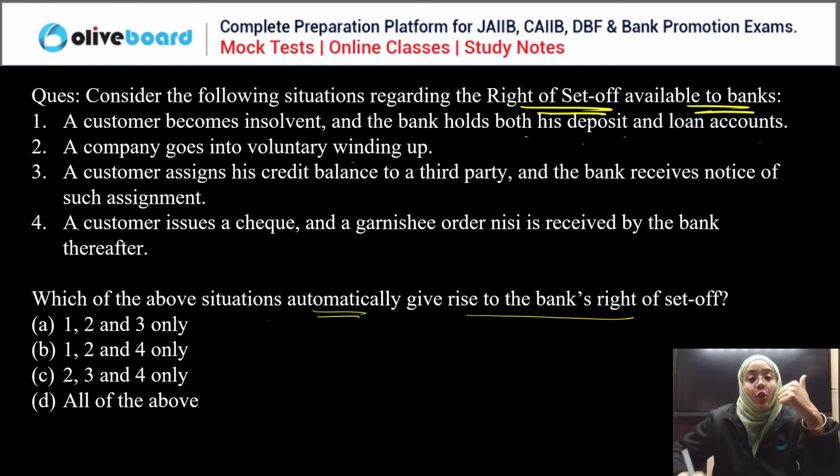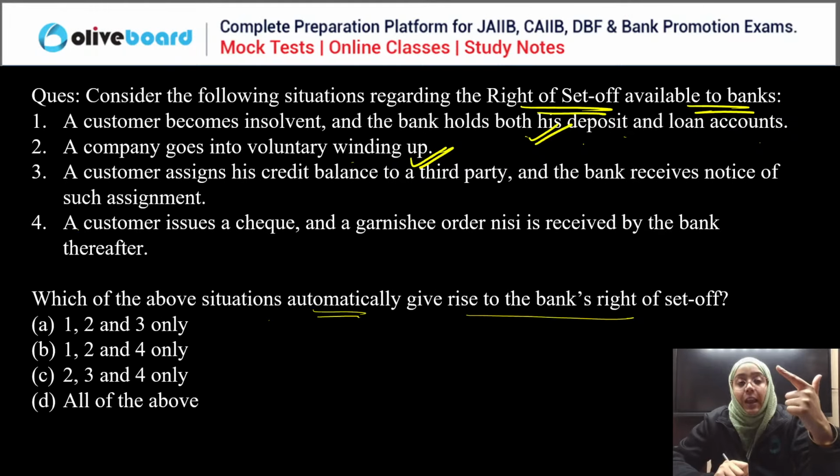In the case of insolvency, yes, it is allowed. In the case the company goes into voluntary winding up, yes, automatic right to set off is allowed. A customer assigns its credit balance to the third party. Okay, yes, in this case also the automatic right to set off is allowed.